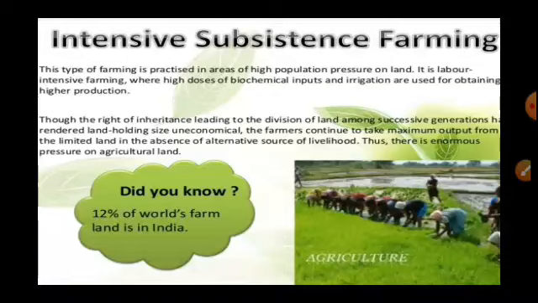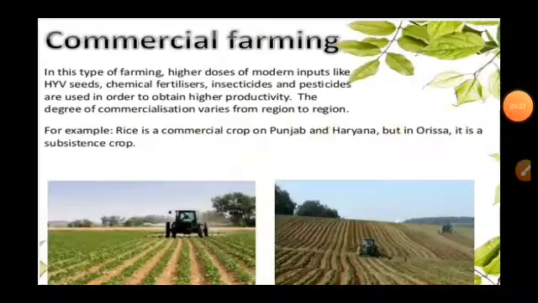12% of the world's farmland is in India. So children, look, 12% of the world's land which is used for agriculture is present in India. Indian people are using that area for farming purposes.